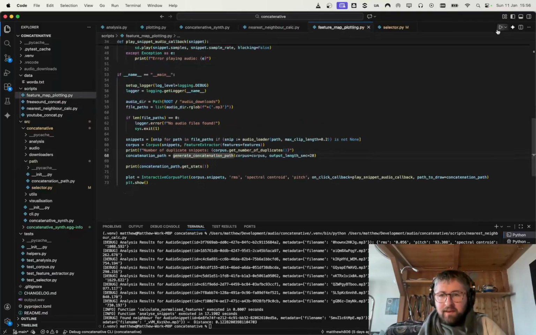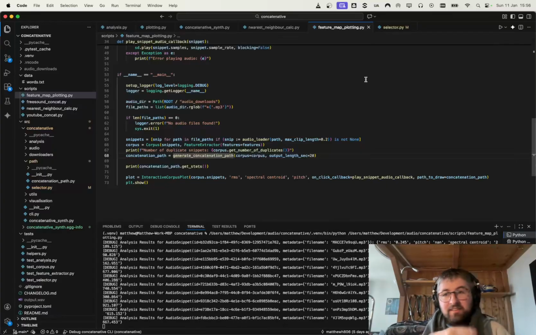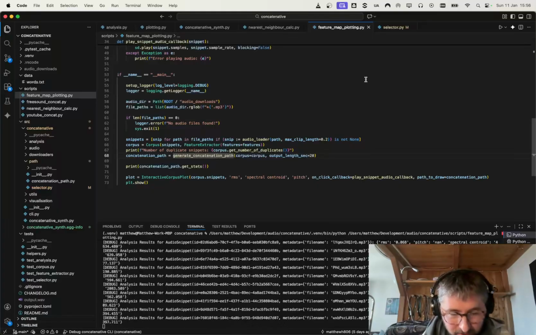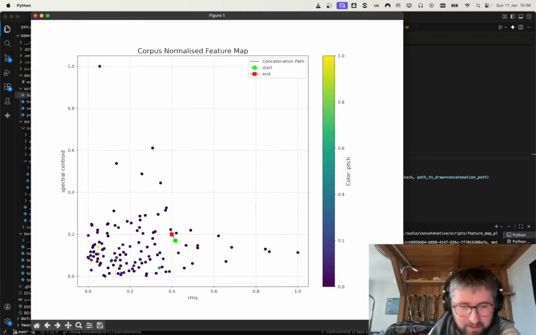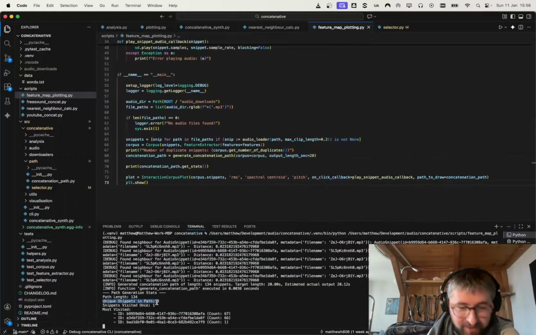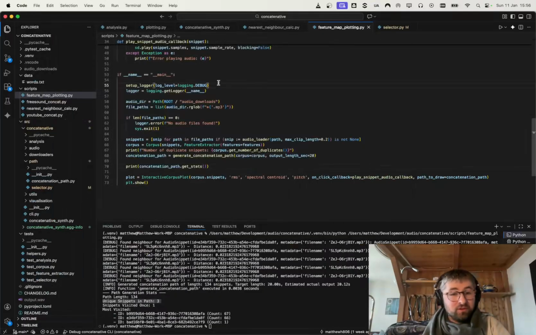So if I run that now, you should see in the plot that it just gets stuck in this alternating path. Where last time I had 60 unique sounds, we should probably have quite a lot less now. I was just doing the analysis again, so bear with it for a while. So now we only have 3 unique snippets in the path. There we go. There's no path at all now. It's just going back and forth between the two, which is not good.